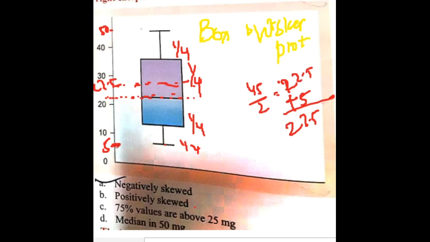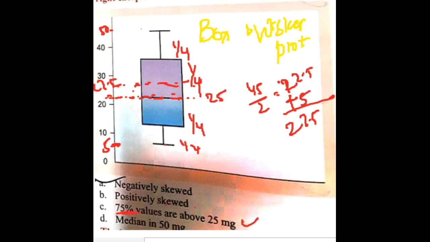That is 22.5 from 5, not from 0, so you will have to add this 5 also. So the median is at 27.5. You can take it as 25. So almost 75% of values are around 25 milligrams. True, instead of being in the middle, it is a little above. So this is true, right?